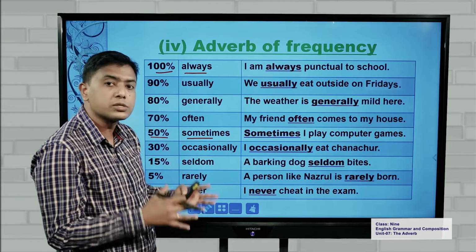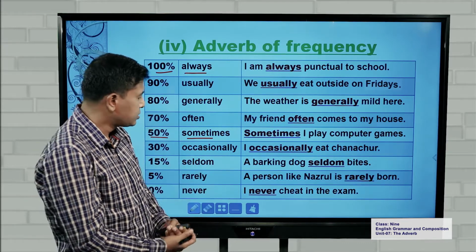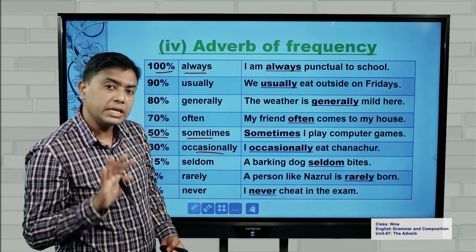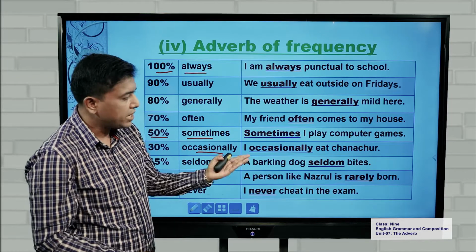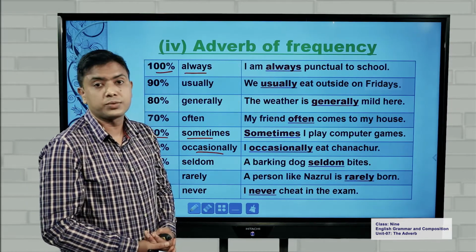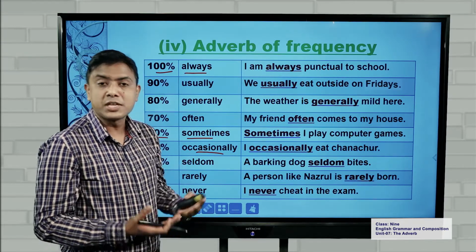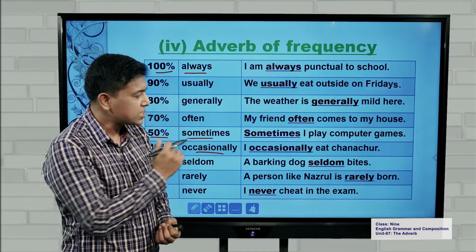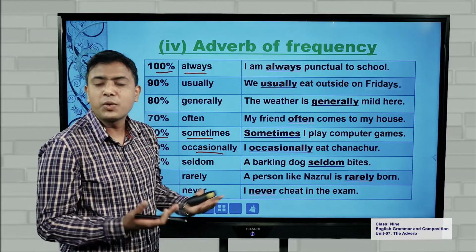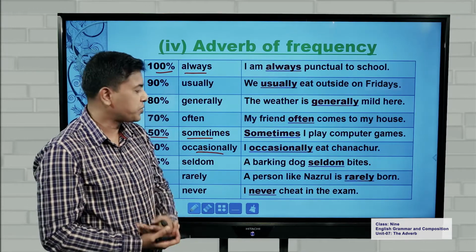Then occasionally, so slowly we are going down. Less likely, less possibility. So when you say occasionally, it means not always, not sometimes, even less than that. So by reading the sentence, you can easily understand, I occasionally eat chanachur. It means you don't always eat chanachur. You sometimes don't eat chanachur, but you eat chanachur occasionally. Maybe once a week, maybe once in 10 days. So this is how you describe the frequency of your action.